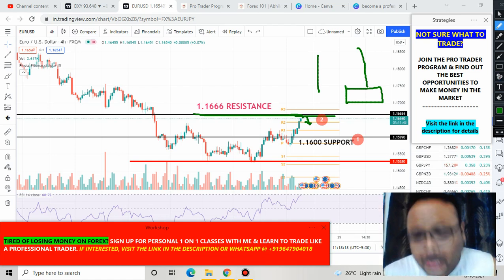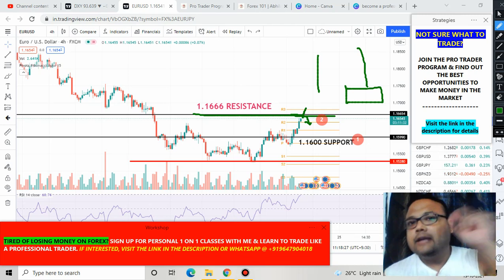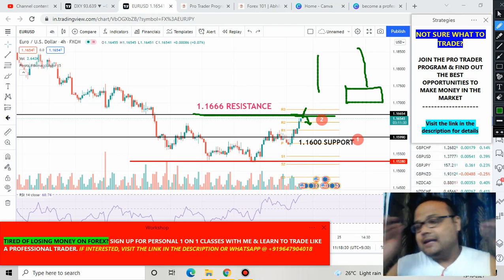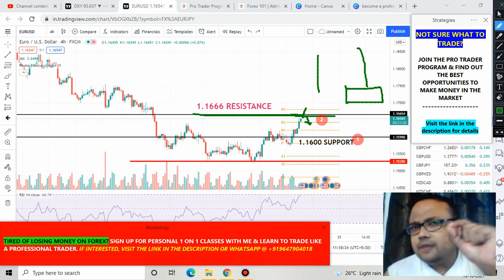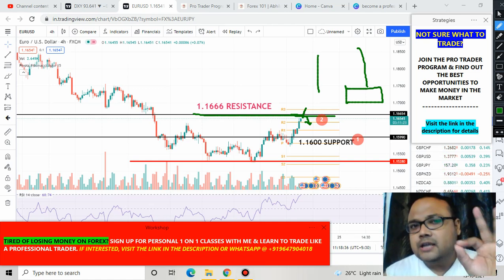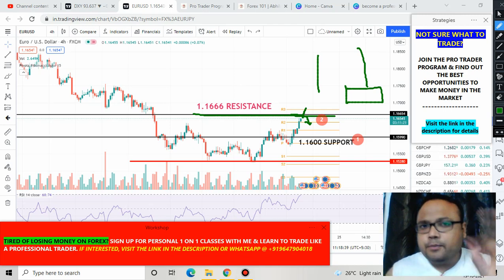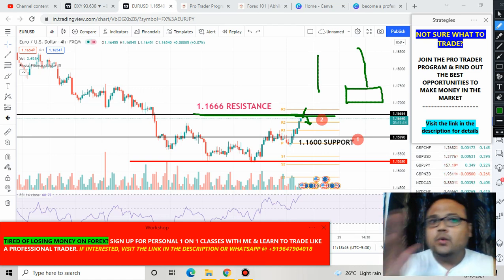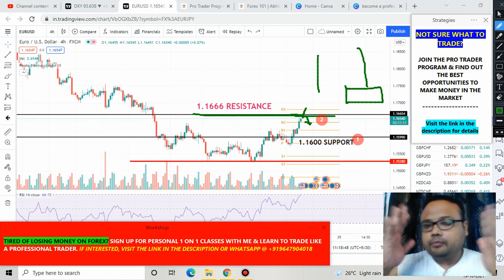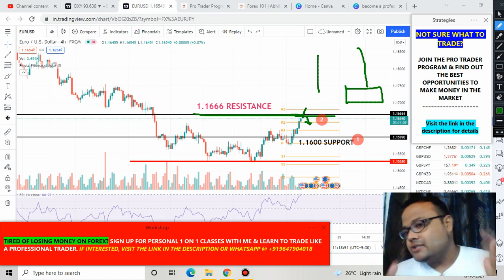And on the other hand, if market breaks the level of 1.1666, crosses the level, then we will get the confirmation that yes, right now market is trying to go for a trend reversal, and just observe the market for 4 to 6 hours. Okay, observation is important here, because as we all know, EUR/USD is in downtrend for quite some time. Okay, downtrend means it was under the dominance of sellers, so observing the market is extremely important.